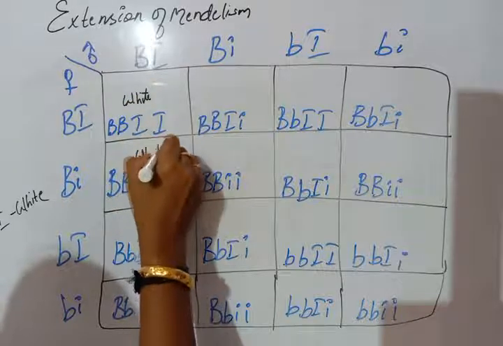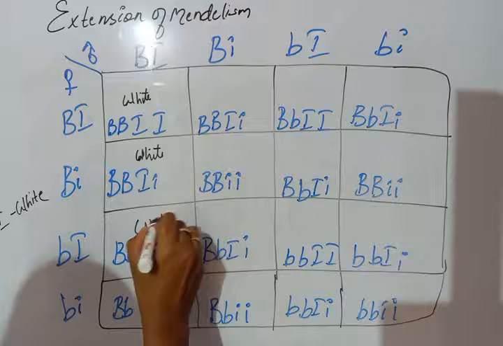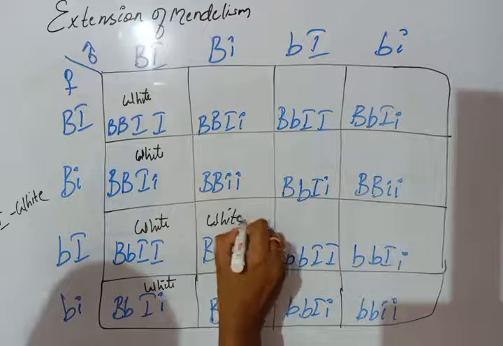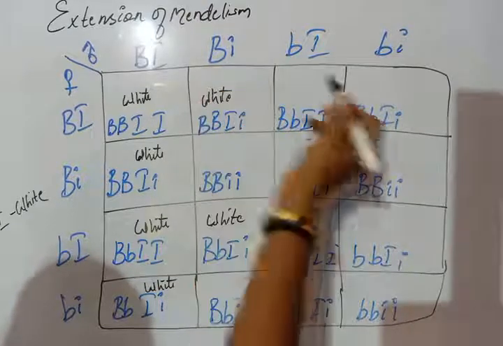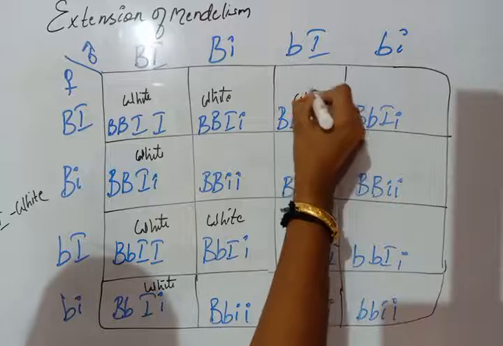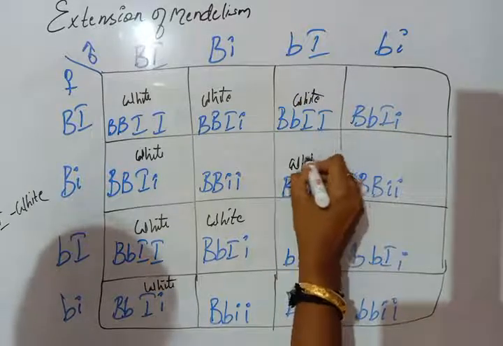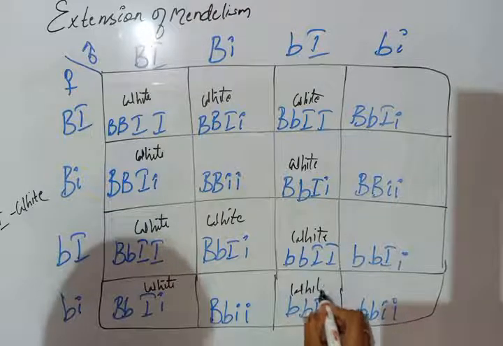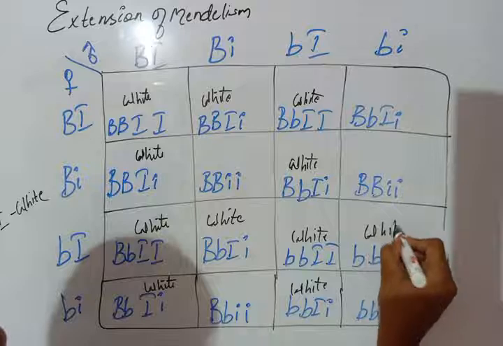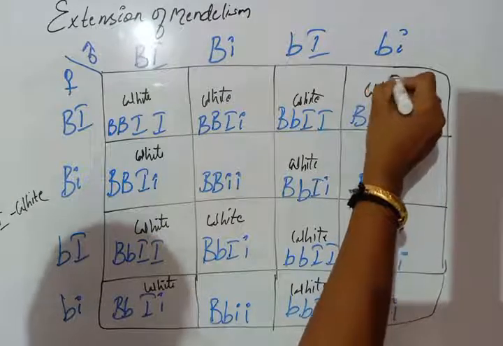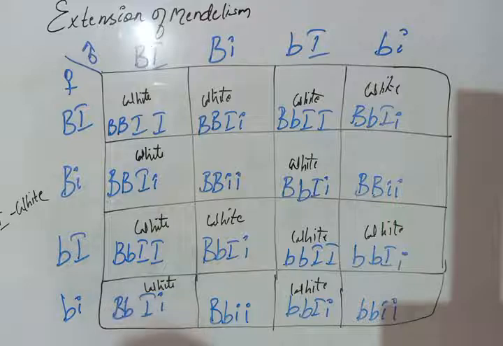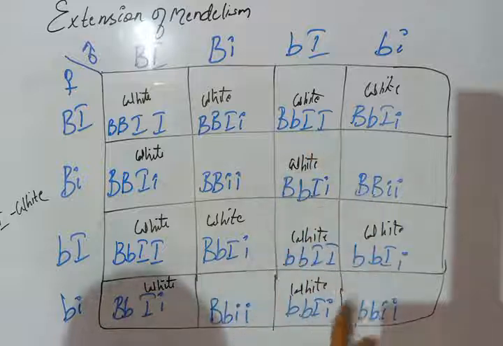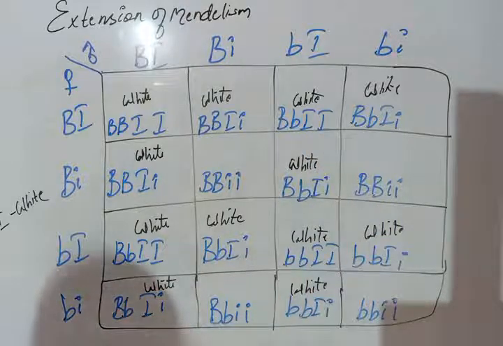This will also be white color, white, white. Here also one I is there, white here also. So it will also be white, white. This also becomes white, white, white, white, and finally white. Okay, so this much white we obtain. 1, 2, 3, 4, 5, 6, 7, 8, 9, 10, 11, 12. 12 white we obtained.